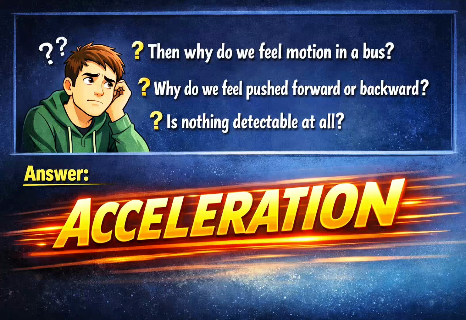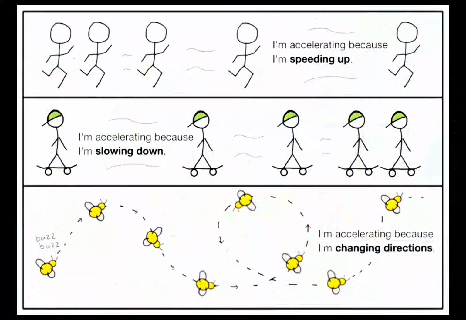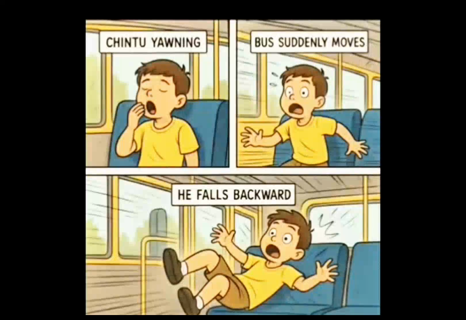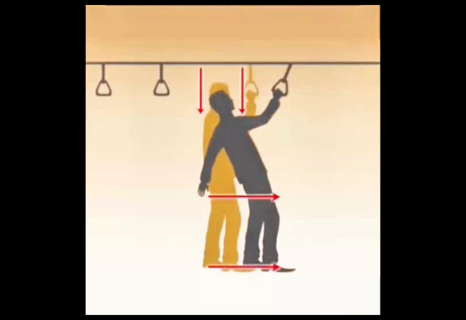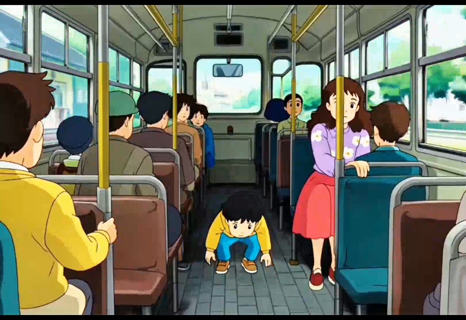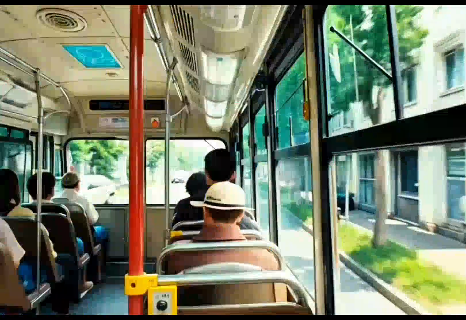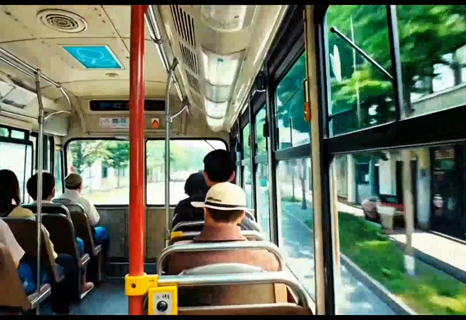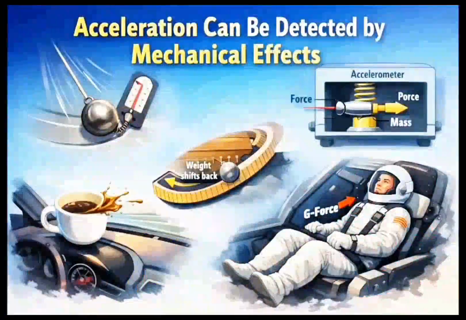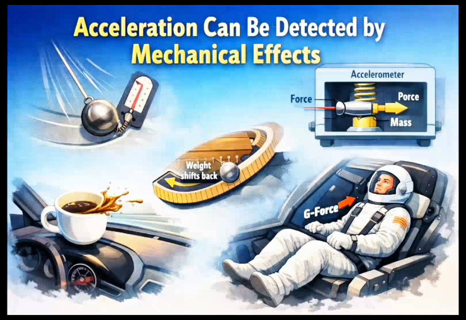And the answer is acceleration. Acceleration is special because it produces observable physical effects. When a bus suddenly starts moving, your body tends to remain at rest due to inertia, so you feel as if you are pushed backward. Similarly, when the bus suddenly stops, your body continues to move forward and you feel pushed forward. These sensations occur without looking outside and can be felt by the observer inside the bus itself. This shows that acceleration can be detected by mechanical effects.